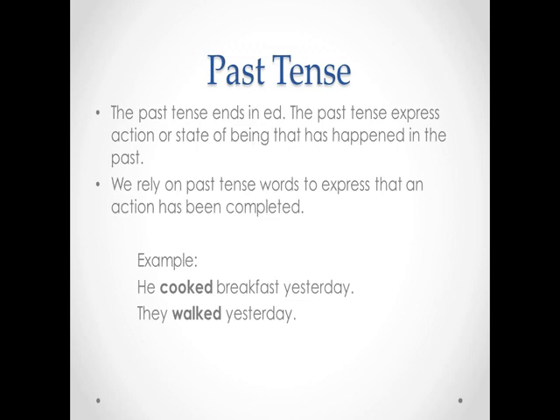So past tense. The past tense ends in ed. The past tense expresses action or state of being that has happened in the past. We rely on past tense words to express that an action has been completed, that it's already happened. So an example here using past tense is the word cooked. He cooked breakfast yesterday. Also walked is past tense, so they walked yesterday.